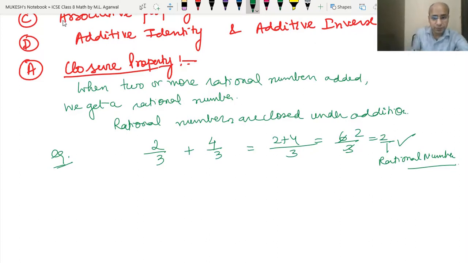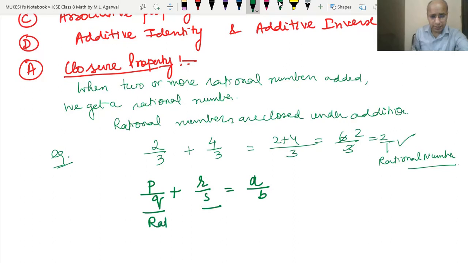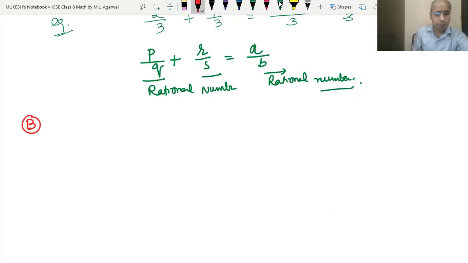In different terms, we can write p upon q plus r upon s equals a upon b. So this is a rational number, this is a rational number, and the result is also a rational number. Okay, so this is the closure property. Now B is the commutative property.